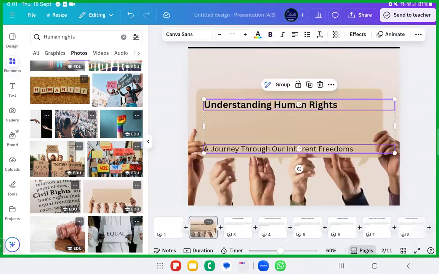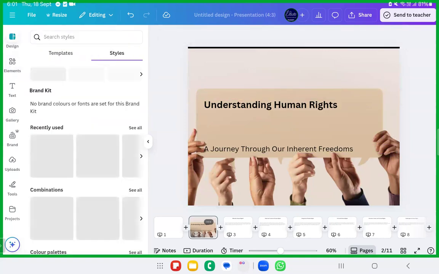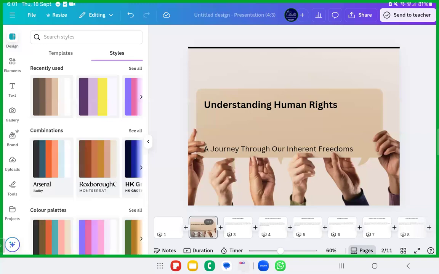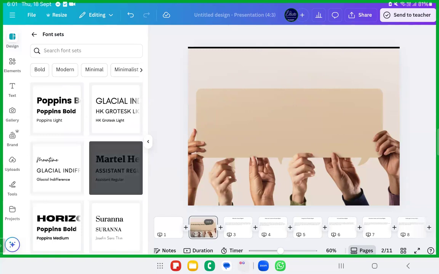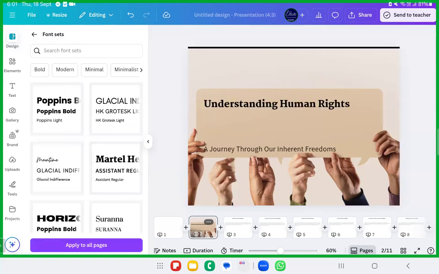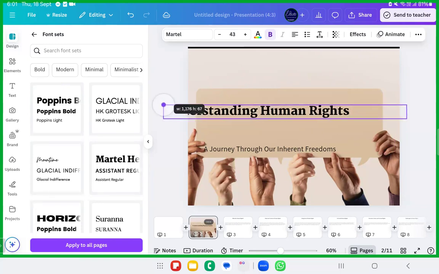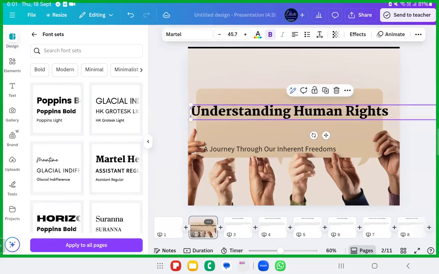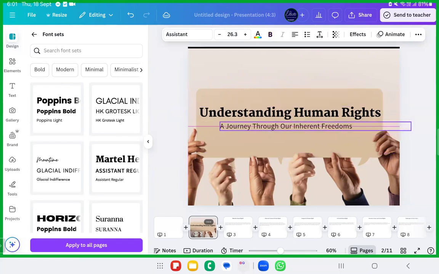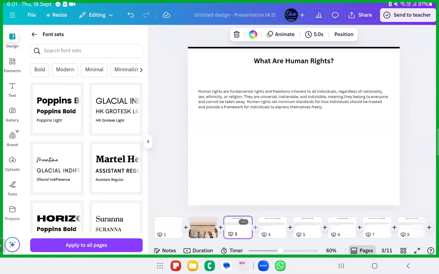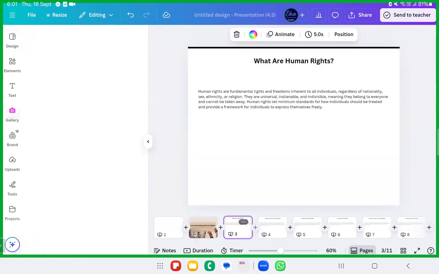I'm just going to ungroup this. And then you can even change the design look by using the styles and templates. You can even change the color palettes or the combination of this one, or you can change the font sets also. You can just change the font sets beautifully. Make sure you are changing the fonts and everything. A journey through our inherent freedom. Okay, the next thing, everything is yours. You have to design it perfectly in your own way, my dear sisters, please.